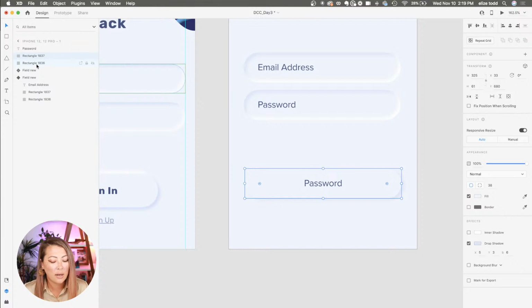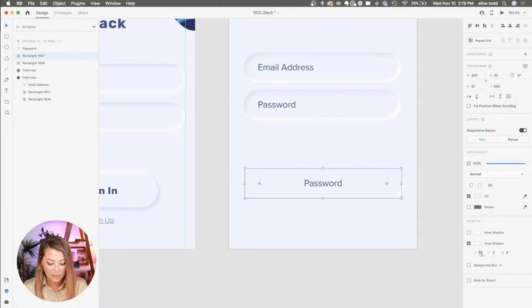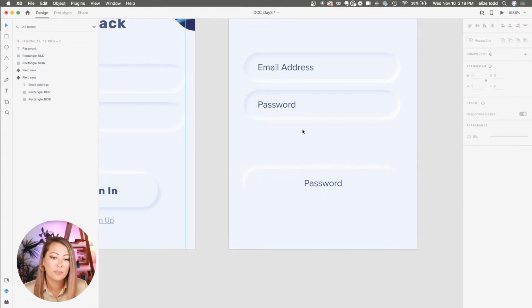So instead of the, here we go. I'm going to now make the other one a white drop shadow, and instead of making it 5, I'm doing -5, -5. So it's basically the opposite.